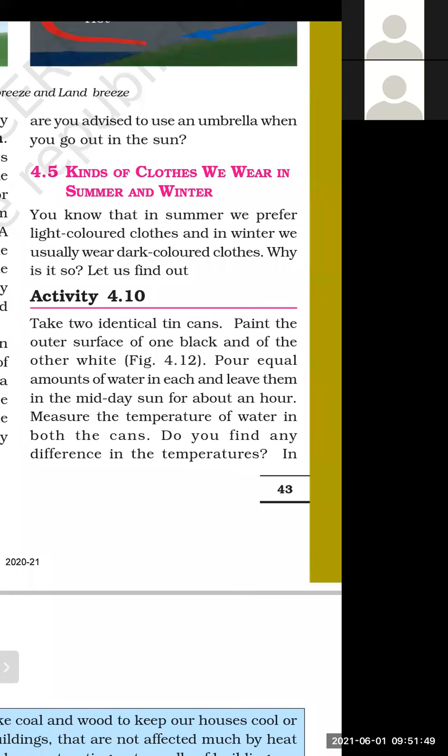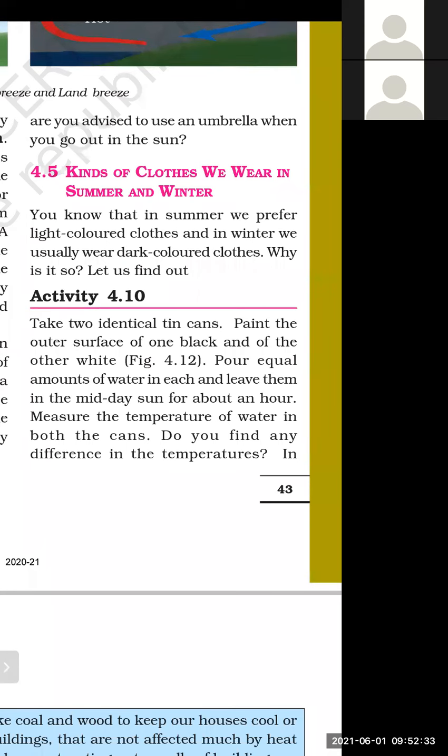One more question can be on this property: why is the outer side of our house painted white in the hotter region of our earth? That is the main reason. In the hotter region, more heat is coming from the sun, and if we paint the outer wall of our house with a white color or light color, they will reflect most of the heat and absorb less heat. So the inner side of the house will be cool.